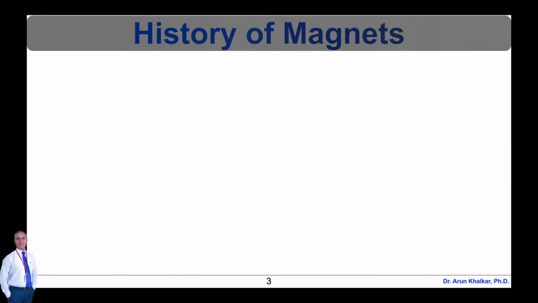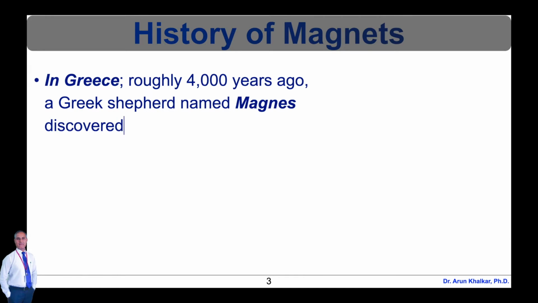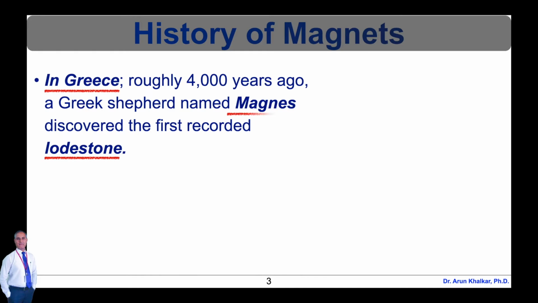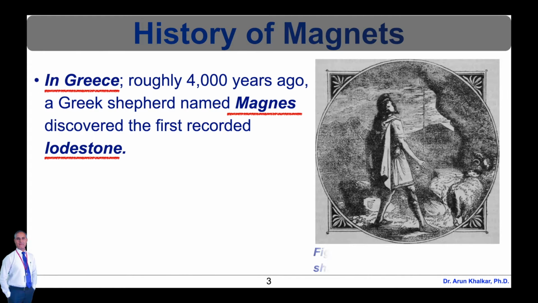In Greece, roughly 4,000 years ago, a Greek shepherd named Magnes, a mythological figure possibly based on a real person who lived in Magnesia in Greece, was herding his sheep through the mountains. Suddenly he noticed the ferrule or cap of his stick and the nails in his sandals got stuck to a rock.